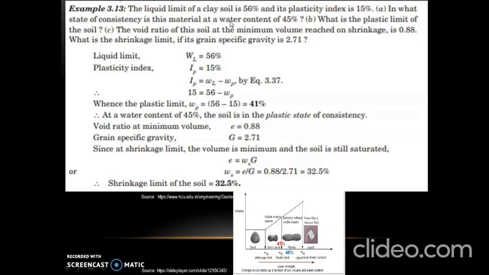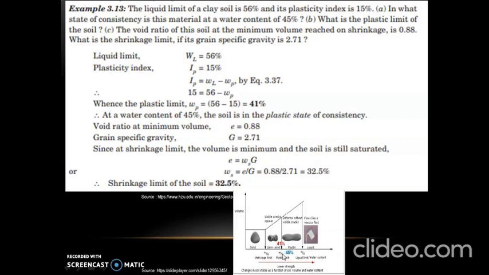Here in the problem it is mentioned that water content is 45%, which is greater than 41%. We will first locate plastic limit in the graph. Plastic limit is this point, which is the limit between semi-solid and plastic state.